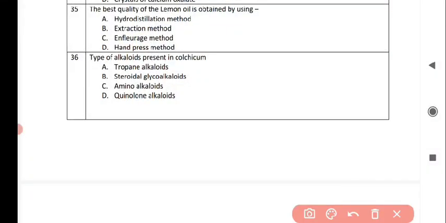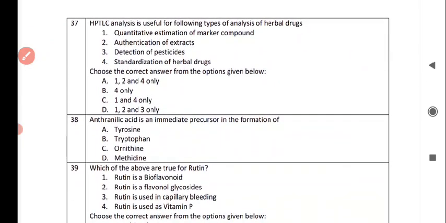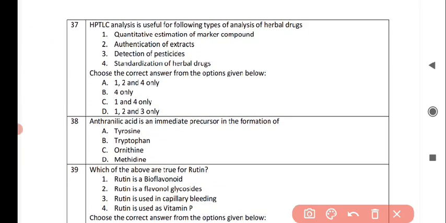Next question is, type of colchicum, and the correct answer is option alkaloids. Next question is, HPTLC analysis is useful for following types of analysis of herbal drugs. So the correct answer is option 1, 2 and 3, not 4.